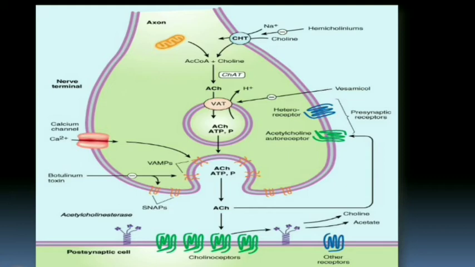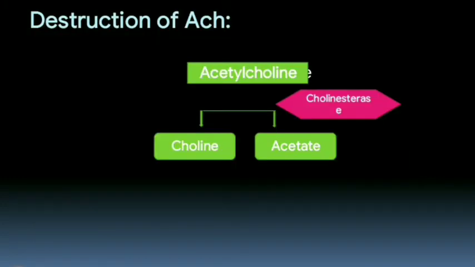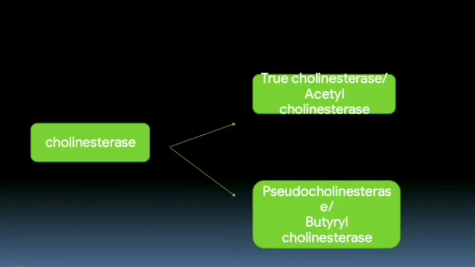It is synthesized from acetyl coenzyme A and choline, stored in the vesicles, and by exocytosis it is released into the cleft and binds to the receptor on the postsynaptic cell. As soon as it binds, it has to be hydrolyzed by the acetylcholinesterase enzyme. This is the destruction of acetylcholine into choline and acetate by the cholinesterases.